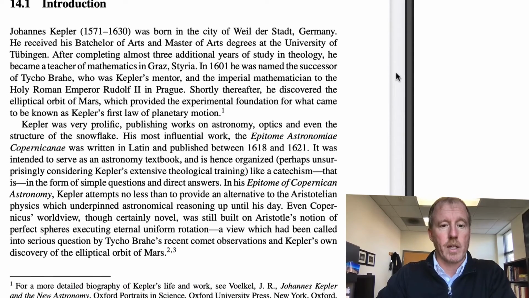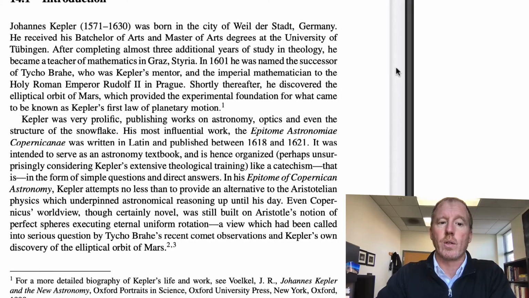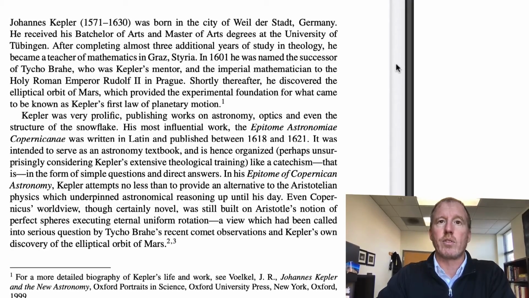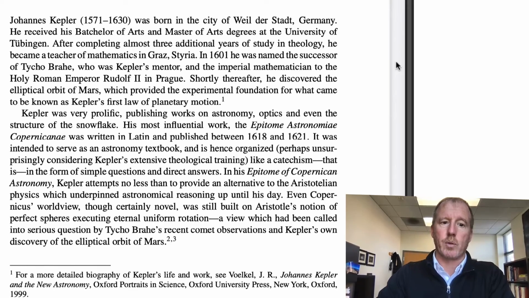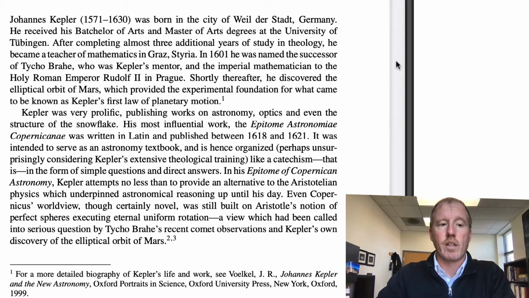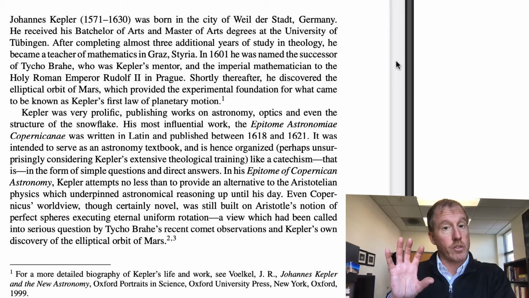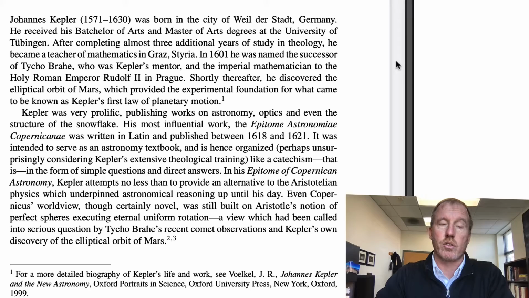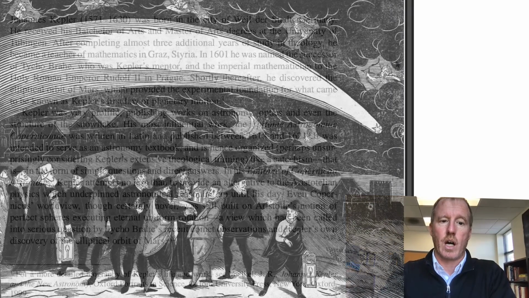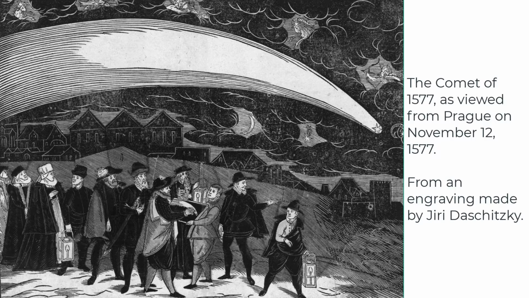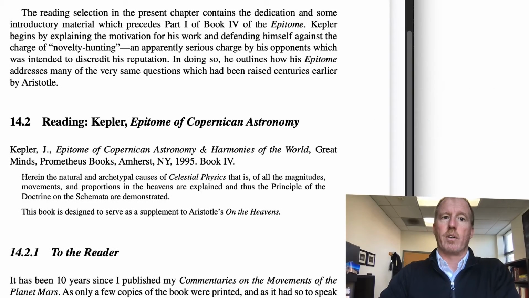In his Epitome of Copernican Astronomy, Kepler attempts no less than to provide an alternative to the Aristotelian physics which underpinned astronomical reasoning up until his day. Even Copernicus's worldview, though certainly novel, was still built on Aristotle's notion of perfect spheres executing uniform eternal rotation, a view which had been called into serious question by Tycho Brahe's recent comet observations and Kepler's own discovery of the elliptical orbit of Mars.